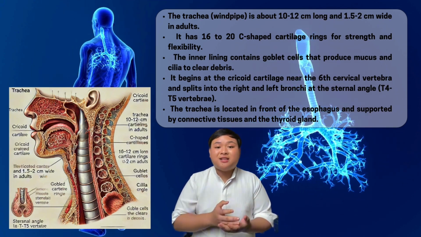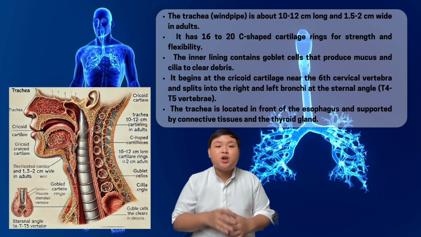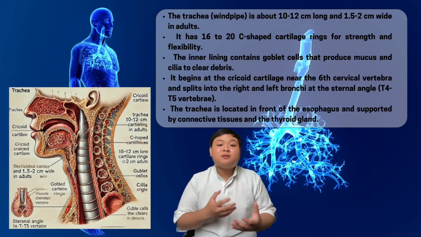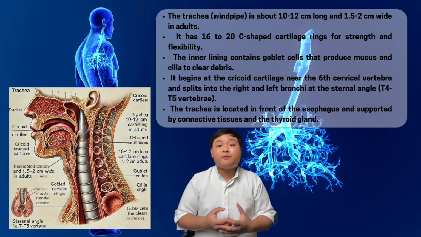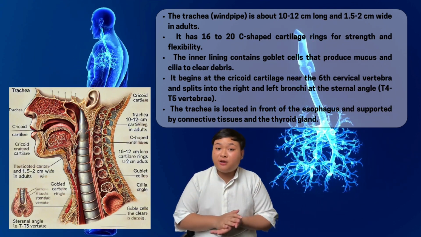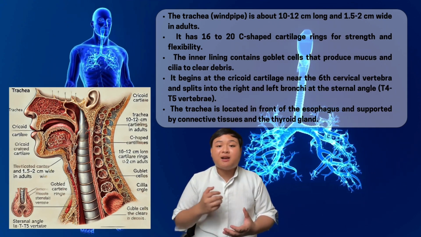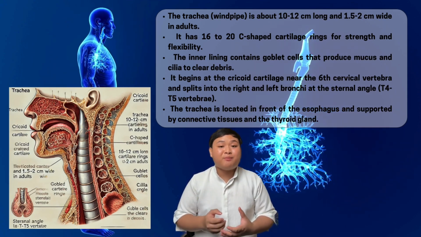It starts at the cartilage in the neck around the sixth cervical vertebra and travels down through the chest. And around the level of the sternal angle, it splits into the right and left main bronchi. The trachea is located in front of the esophagus and is held in place by connective tissues with structures like the thyroid gland positioned near its upper portion.